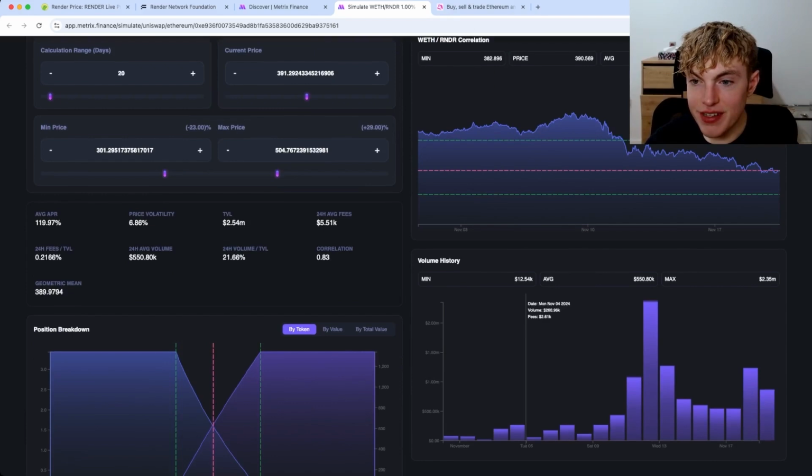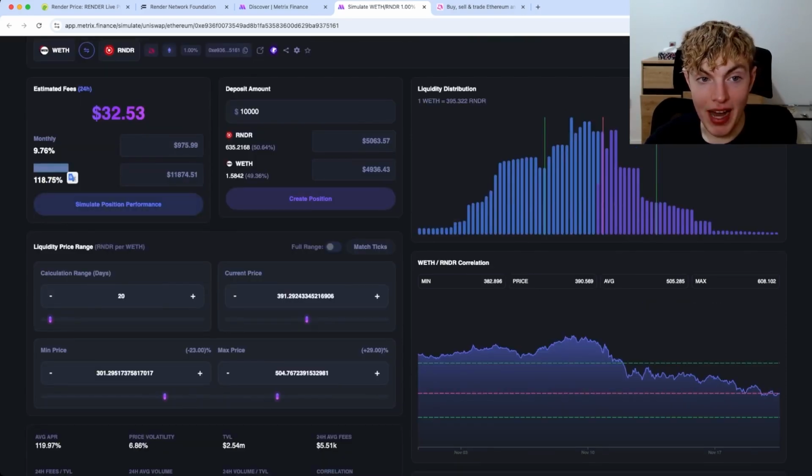Scrolling down, we can see the volume history. Now it looks like on November 12th it picked up heavy, and on the 5th of November the volume was way lower. Here it was 50,000, and here on November 12th the volume was 2.35 million. That's a huge difference. So these returns might not be high long term.